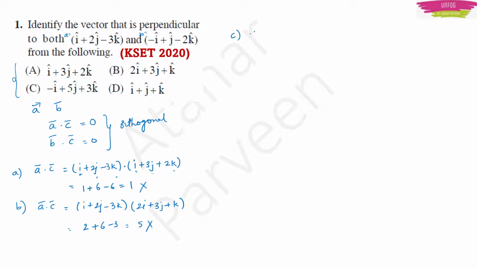In option C, if I do A dot C, this will be equal to i plus 2j minus 3k into minus i plus 5j plus 3k. Now you do the dot product. 1 into minus 1 will be minus 1. Again plus into plus will be plus 5 2s are 10. Again minus 9. So this will give me 10 minus 10. This is equal to 0. Nice. This is an orthogonal vector. A dot C here now became orthogonal.